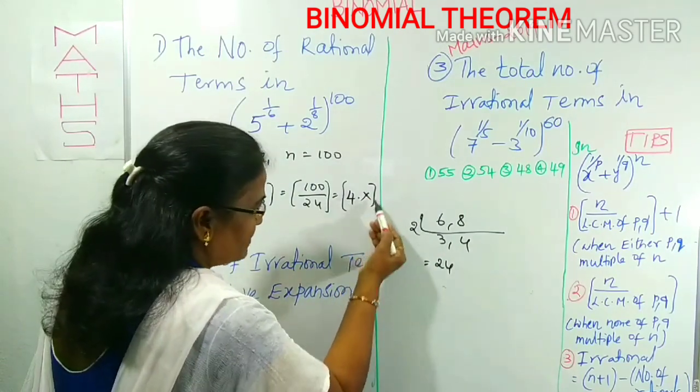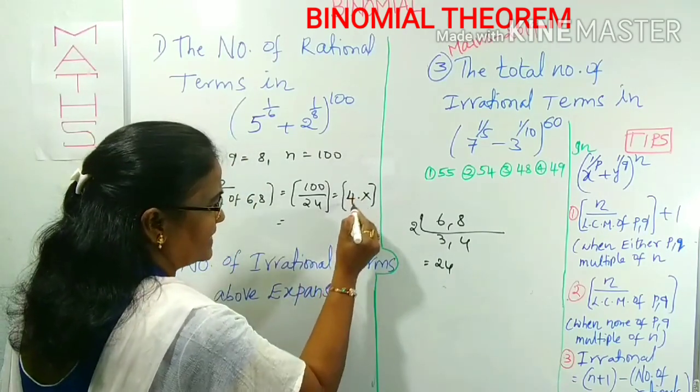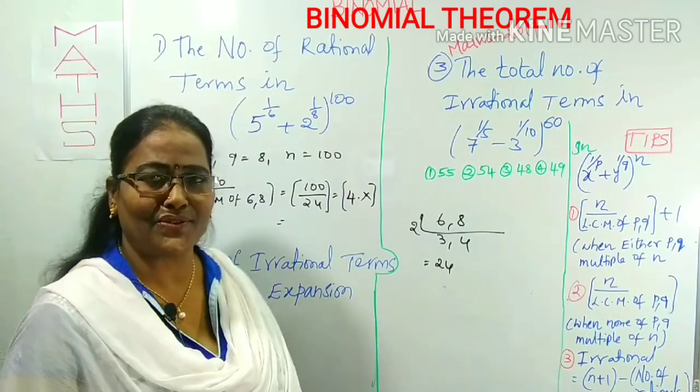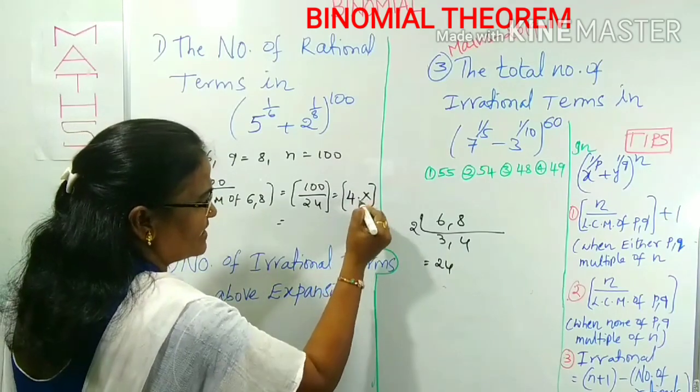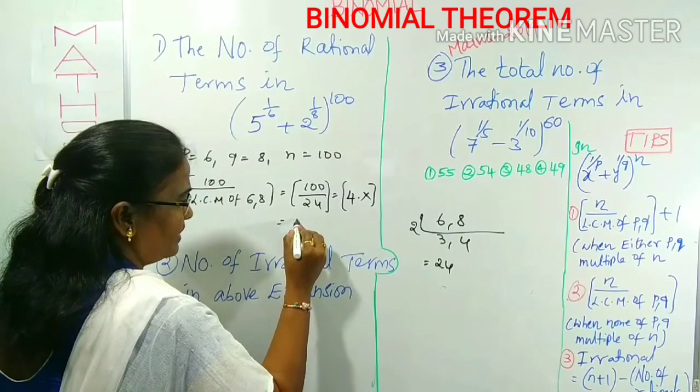4 point some x part is there, but no need to take this x part. We can take only this integer part. This is called the greatest integer also. Step function is also known as the greatest integer function. Therefore, step of 4 point some x gives you something. Step of 4 point x is simply 4.